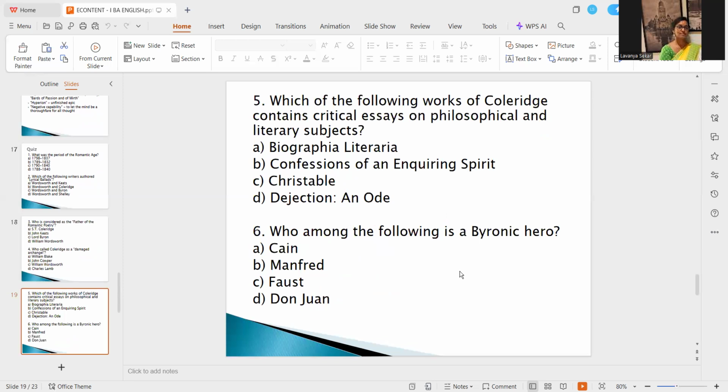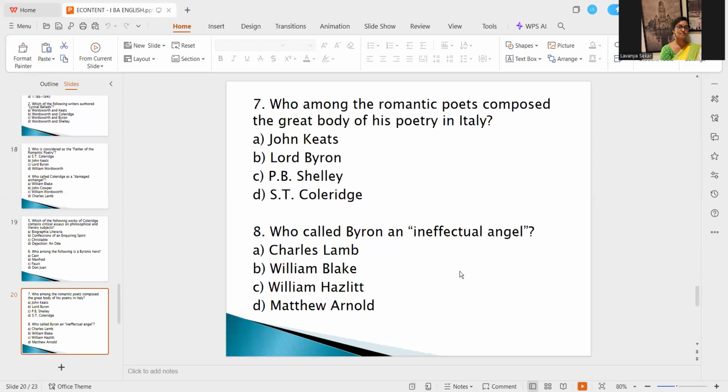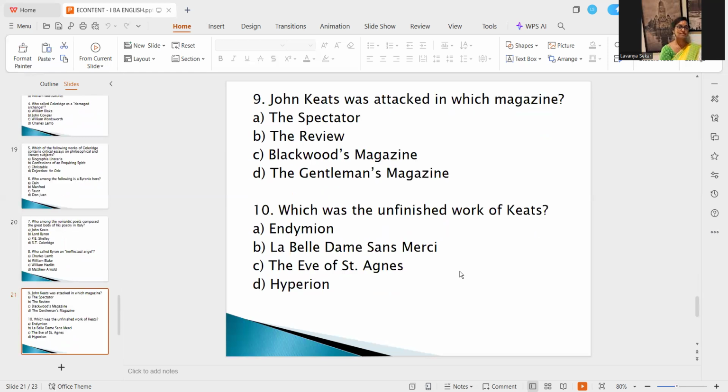Next one is, who among the following is a Byronic hero? Who among the Romantic poets composed the great body of his poetry in Italy? The next one, who called Byron an ineffectual angel? John Keats was attacked in which magazine? Which was the unfinished work of Keats?